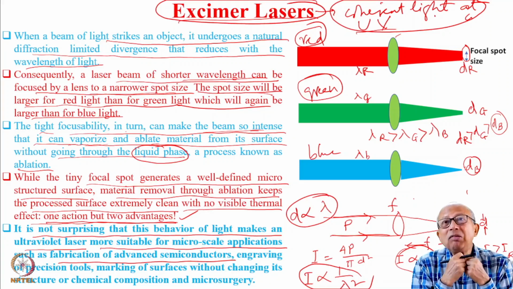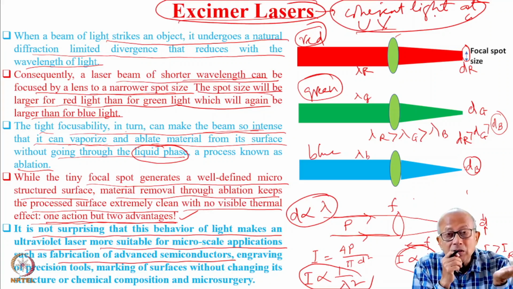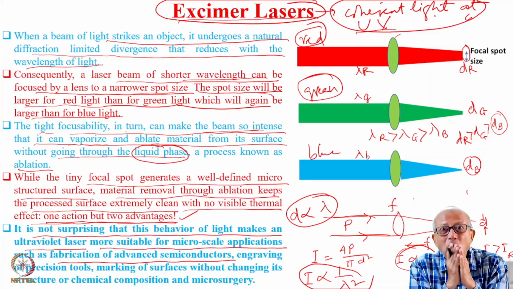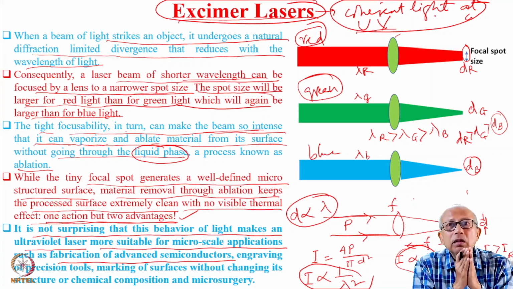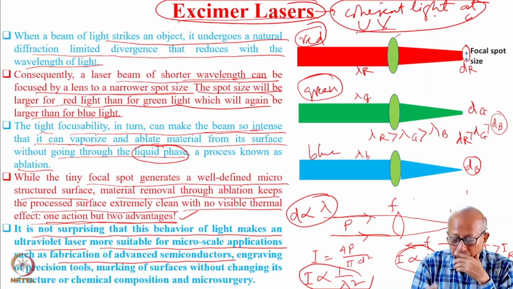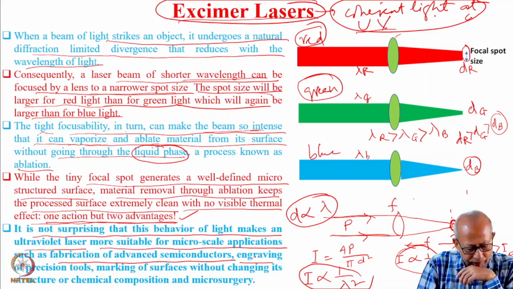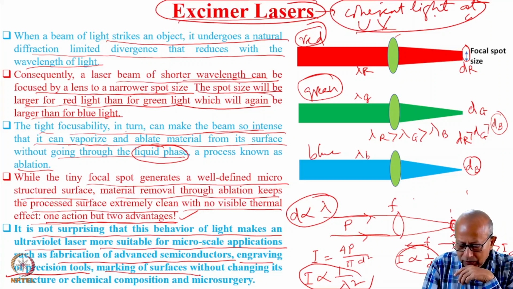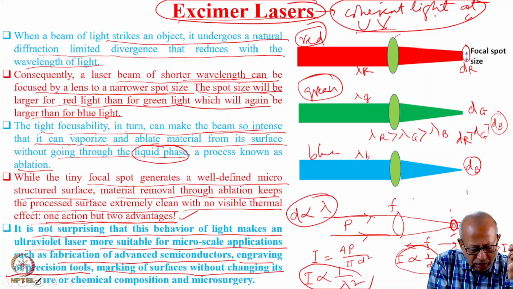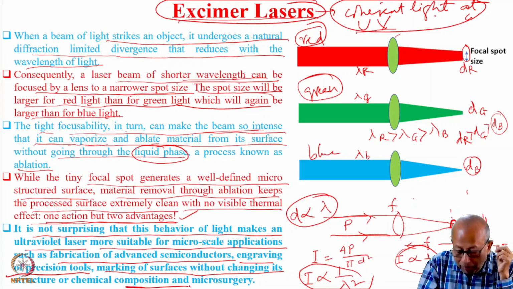You have an incredibly large number of operations possible from such a small device because of the reduction of the chips, and for this you need an ultraviolet laser. Then engraving of precision tools, marking of surfaces without changing their structure or chemical composition, and microsurgery.